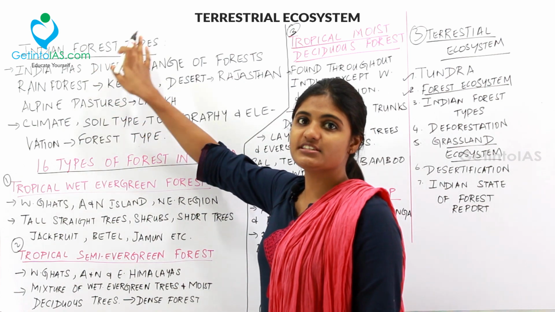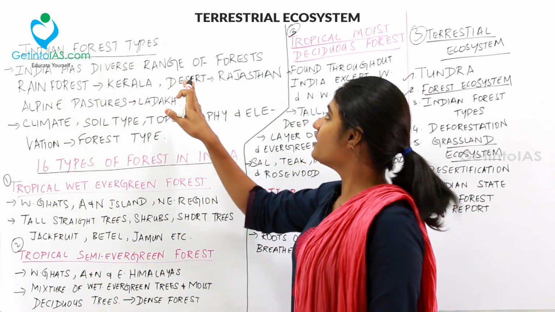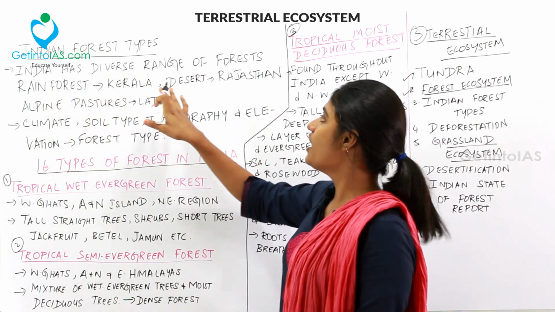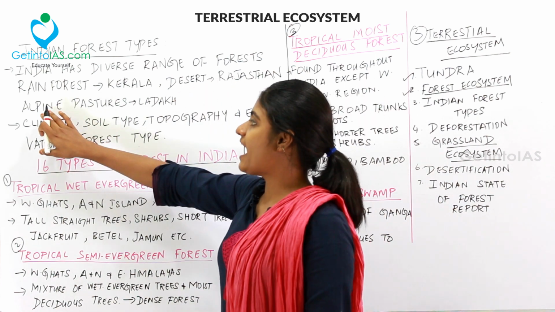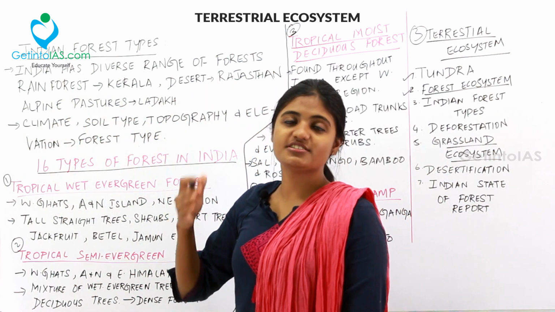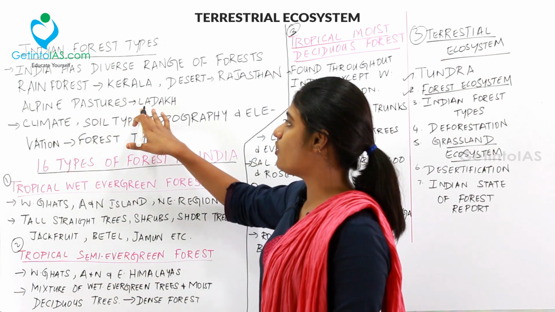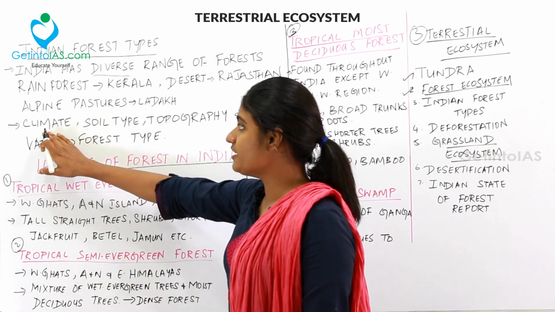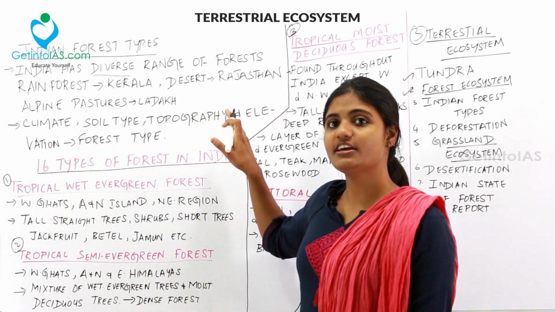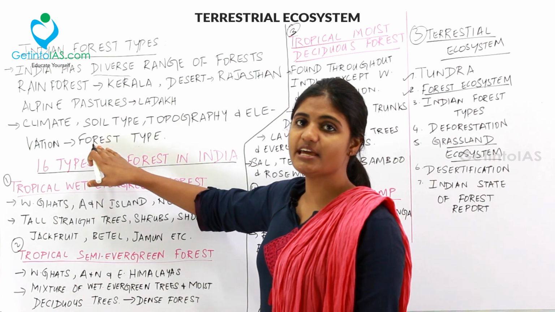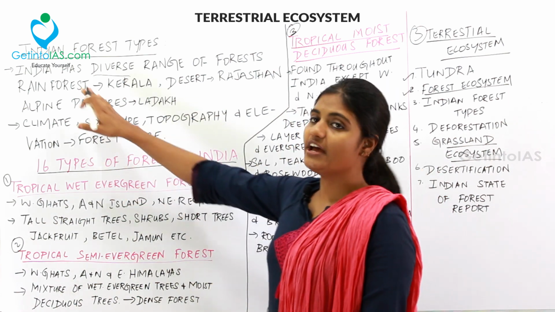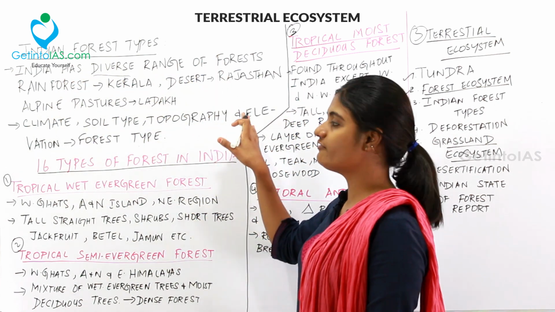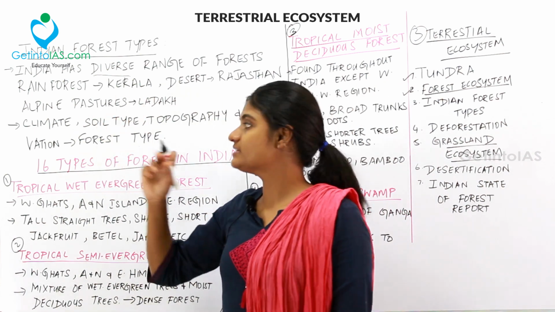Coming to the Indian forest types, India has a diverse range of forests. For example, you can find rainforest in Kerala and desert in Rajasthan and alpine pastures in Ladakh. Pastures are nothing but the green grass fields that are found in Ladakh. So India has a diverse range of forests. The climate, the soil type, the topography, the elevation determines the type of forest in that region.